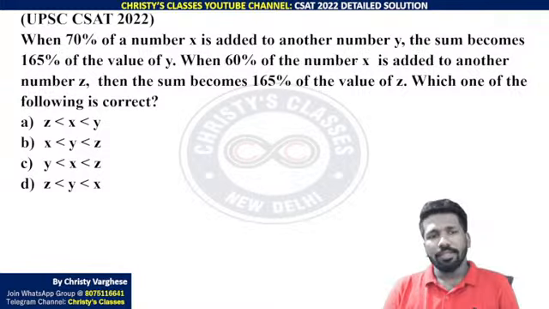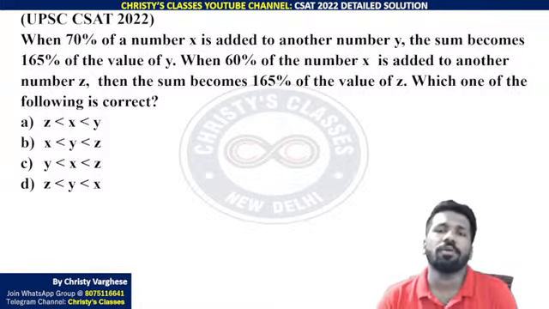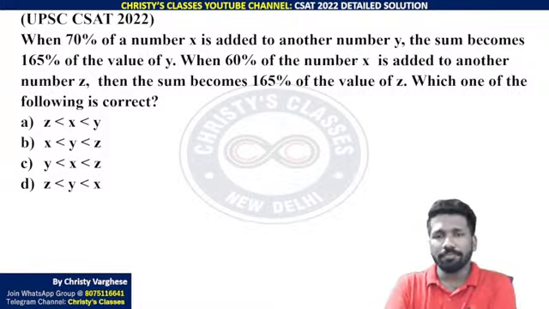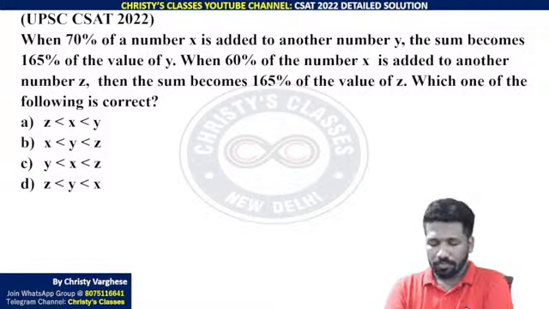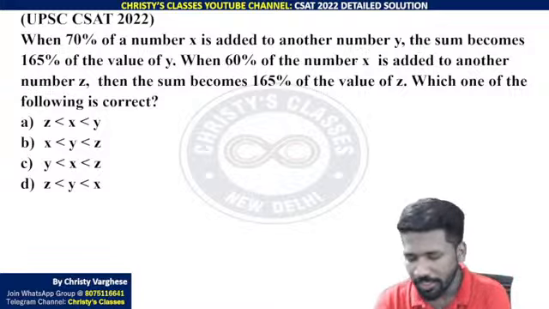So this is a quantitative aptitude problem. Try this, 30 seconds.